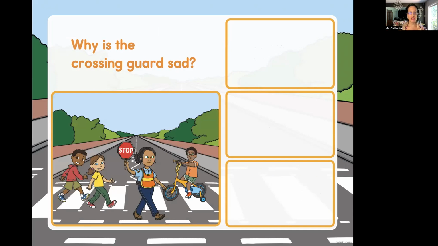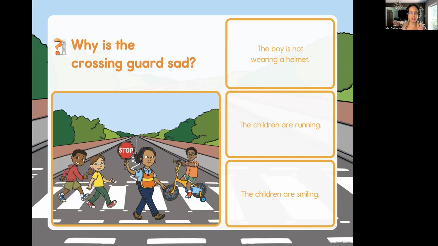Why is the crossing guard sad? So let's look at the three possibilities. Number one, the boy is not wearing a helmet. Number two, the children are running. Number three, the children are smiling. Now, what is the first thing we have to do?